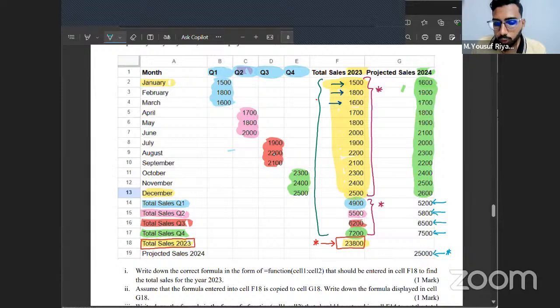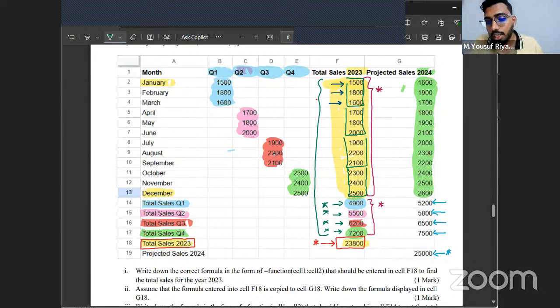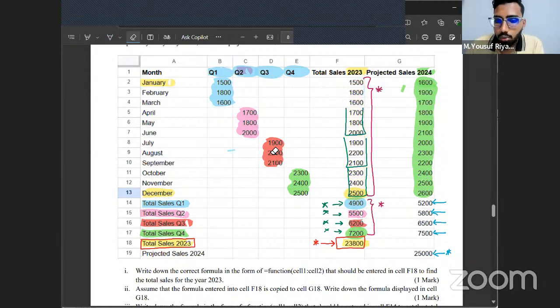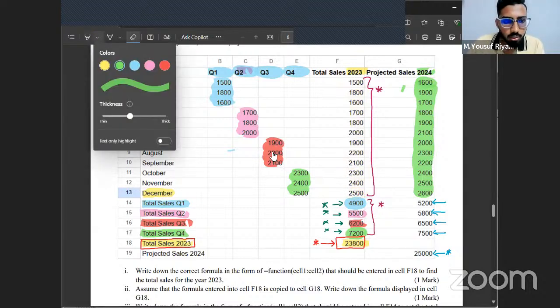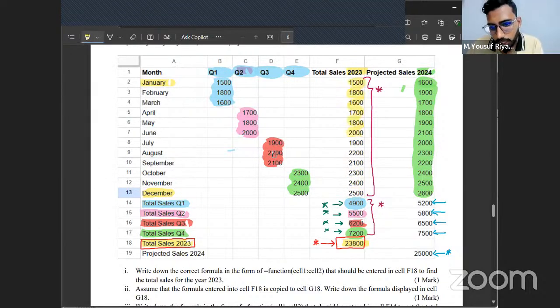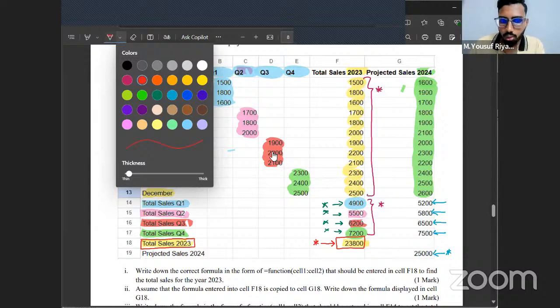Why? Because total of Q1 is the meaning of this. The total of Q2 is the addition of this. The total of Q3 is basically the addition of this. And this total of Q4 is the addition of these. So if you take those cells as well, this fellow, this fellow, this fellow, and this fellow, it's like you're taking the double of that. That is why, writing a formula, you have to take either the first few cells, starting from January and going up to December, or else the bottom few cells total. Is that clear, all of you?